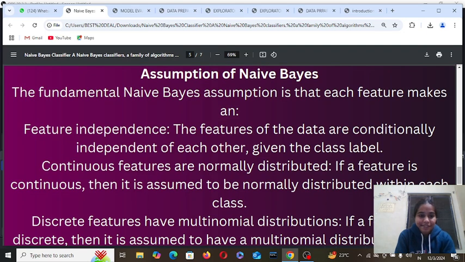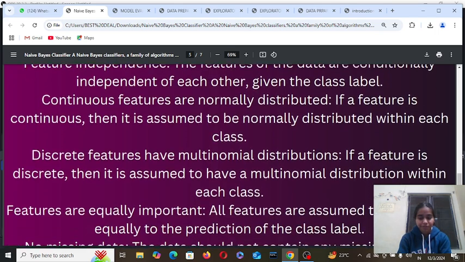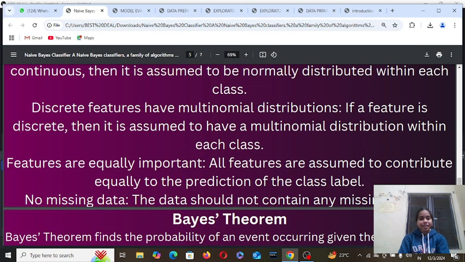Assumptions of naive Bayes. The fundamental naive Bayes assumption is that each feature makes an independent and equal contribution. The features of the data are conditionally independent of each other given the class label. Continuous features are normally distributed. If a feature is continuous, then it is assumed to be normally distributed within each class. Discrete features have multinomial distributions. If a feature is discrete, then it is assumed to have a multinomial distribution within each class.